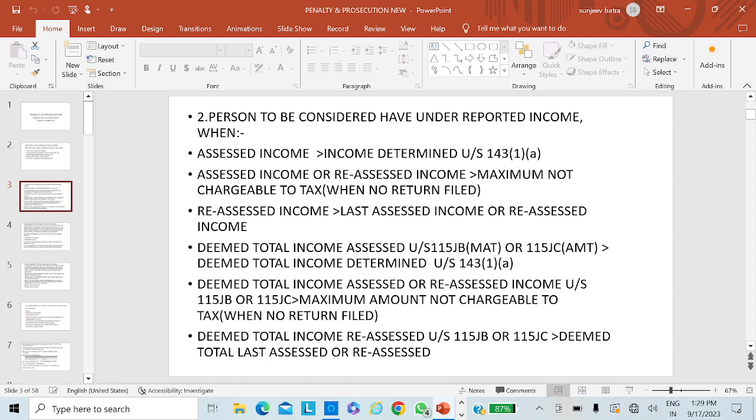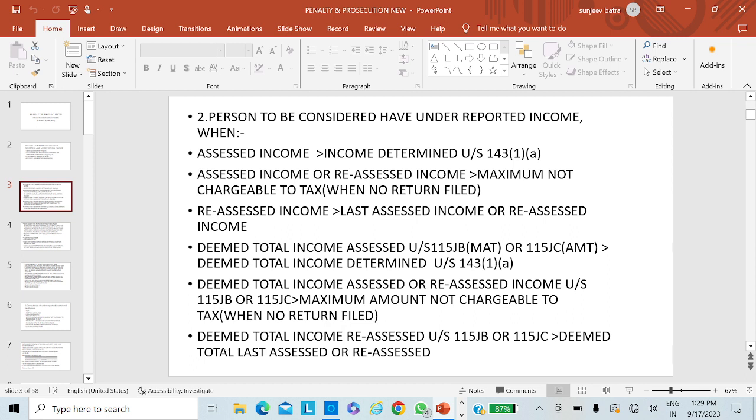And the last subclause tells us about, under this subsection 2, deemed total income reassessed being greater than the deemed total last assessed income or reassessed income in the preceding order. I forgot to mention the words preceding order.